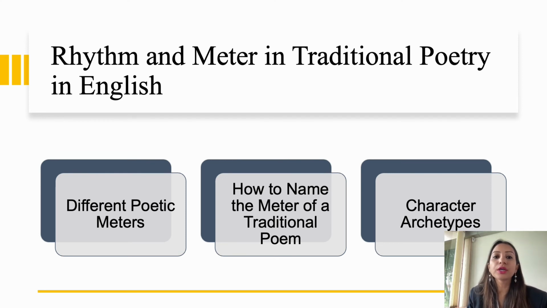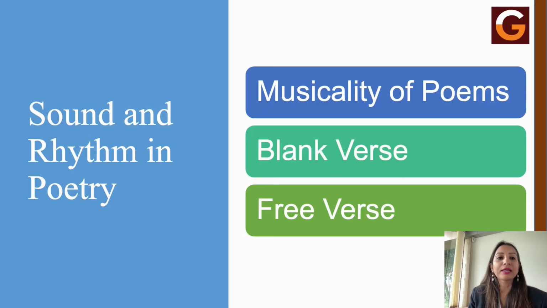Now we will be moving to the next part of our discussion, that has to do with the musicality of poetry, the blank verse, the free verse, and so on. So let us discuss blank verse and free verse. Blank verse and free verse are the two most important features of poetry. Blank verse refers to poetry written in regular metrical but unrhymed lines. Free verse refers to an open form of poetry that has no rhyme or rhythm.